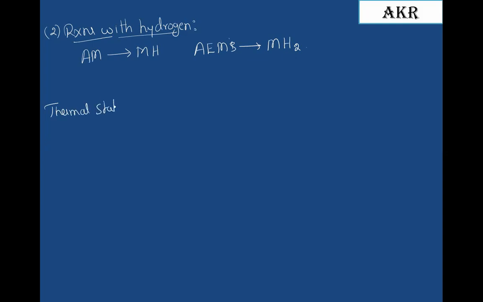Thermal stability with respect to first group elements: lithium hydride, sodium hydride, potassium hydride, rubidium hydride, and cesium hydride. Hydride ion possesses smaller anionic radius, and lithium also possesses smaller cationic radius, therefore it is more stable in nature. As we move down the group, lithium to sodium, potassium, rubidium, cesium, atomic radius increases, therefore the stability of hydrides decreases.